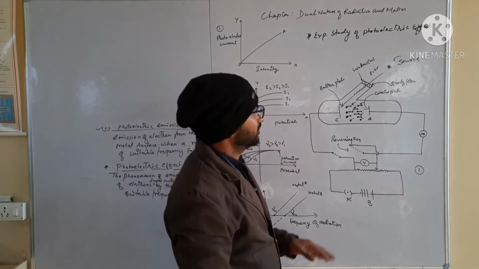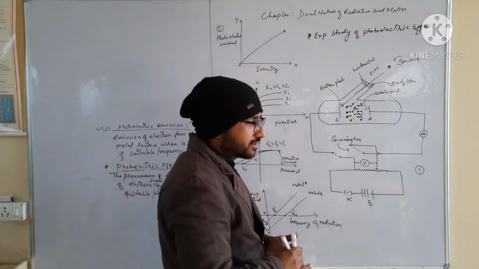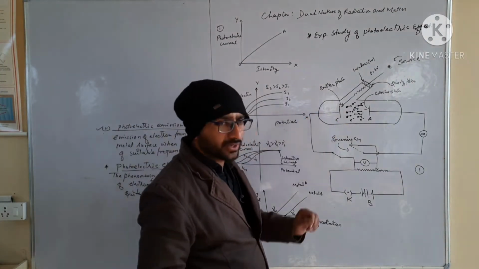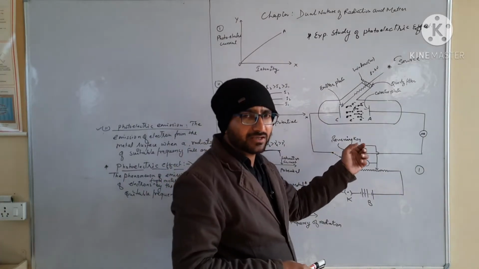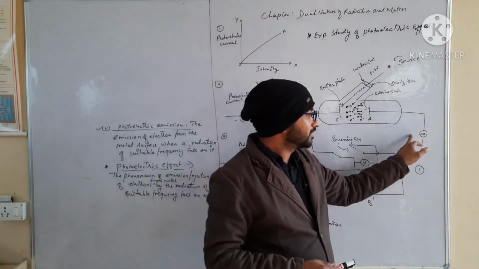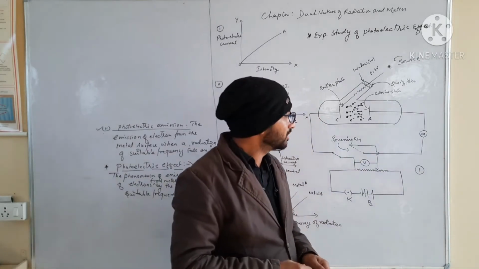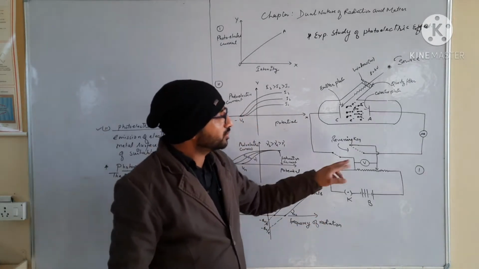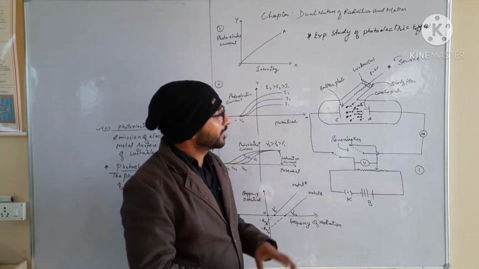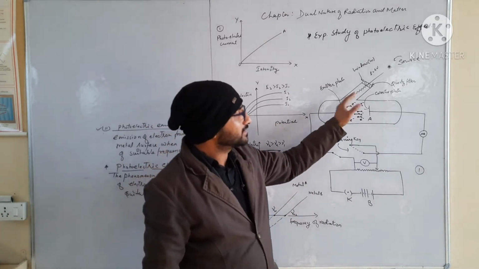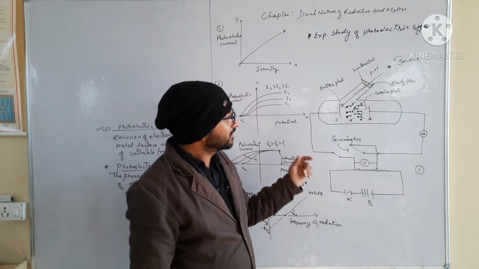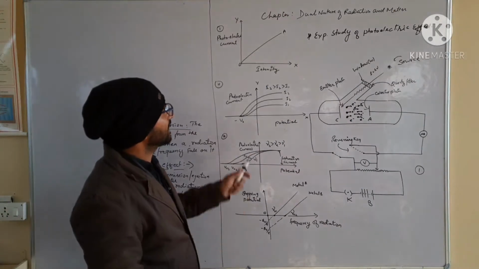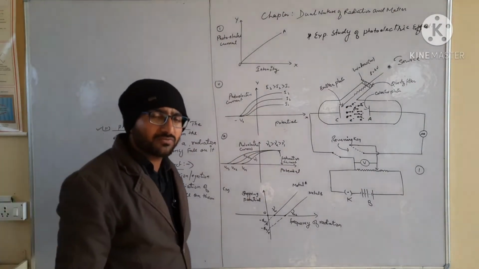Now after that, we will see the variation of the photoelectrons, or you can say the photoelectric current, which will be measured by the microammeter placed in the circuit, as you can see here. When we want to show the variation of photoelectric current with intensity and with frequency, we have drawn the diagram in front of you. The first diagram indicates the effect of intensity.